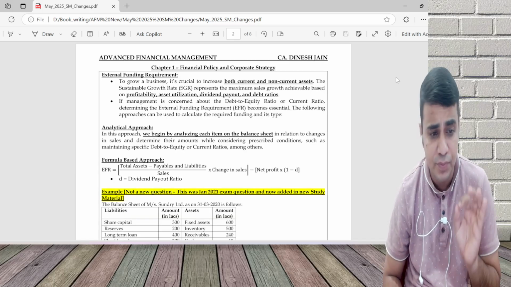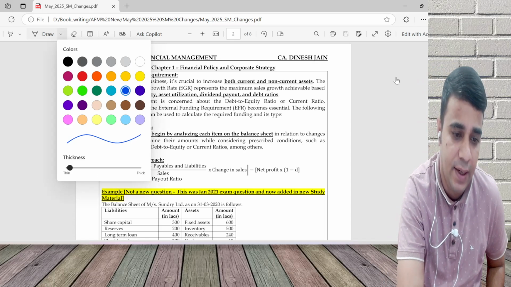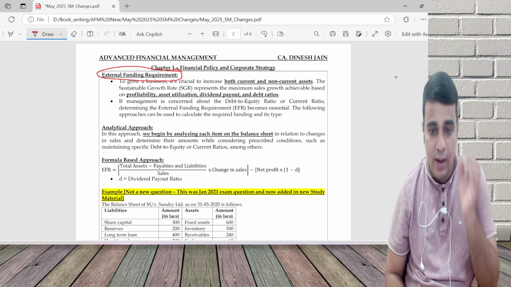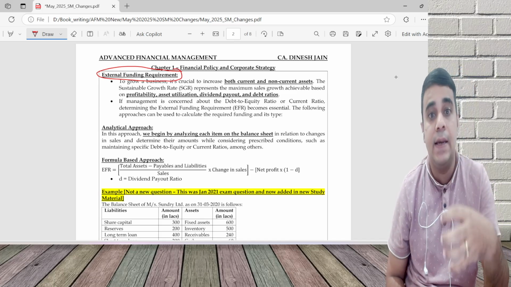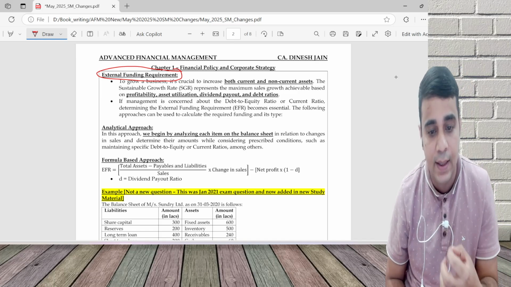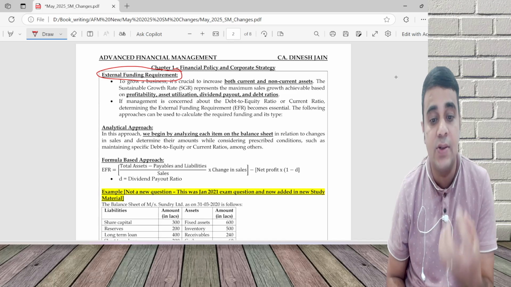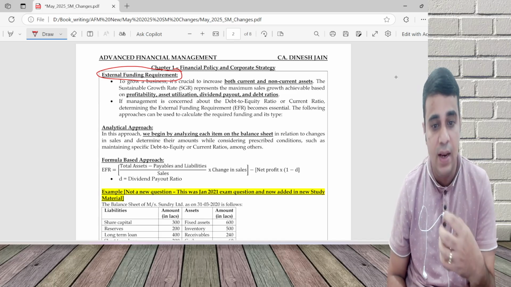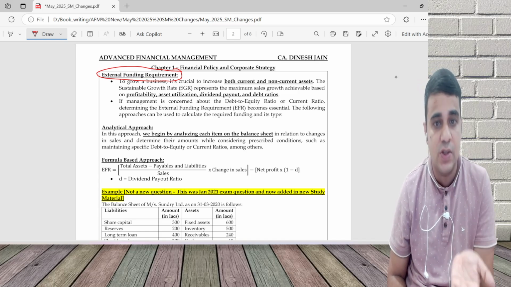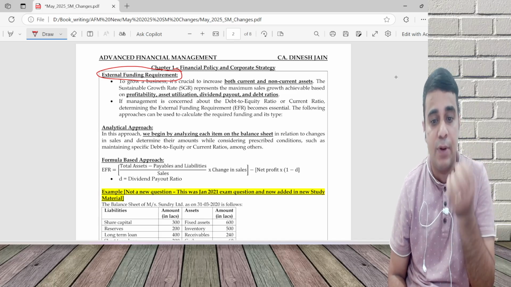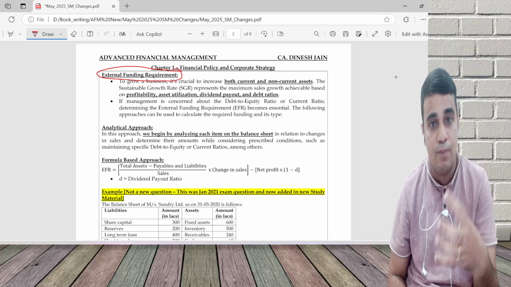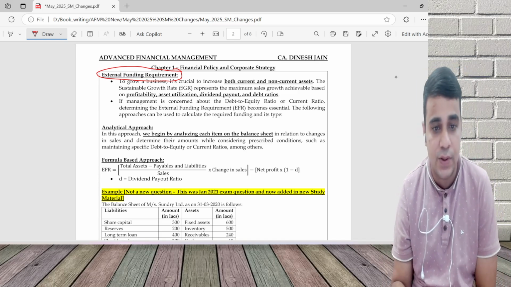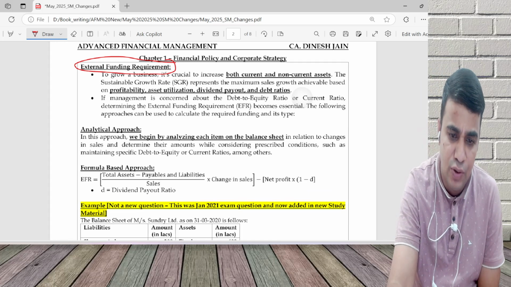In Chapter 1, they've introduced a new concept called external funding requirement. What is this external funding requirement? In case a company is growing, how much extra funds would the company need in order to support the growth? Whenever growth happens, your fixed assets will increase, current assets will increase, because you need more assets to increase your revenue. So they have given a formula for this. I am not saying this is a new concept itself.